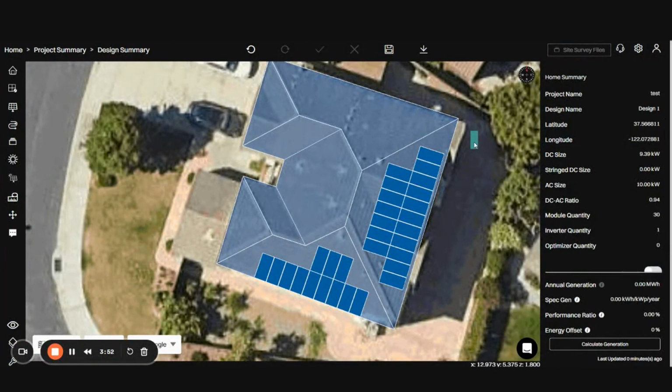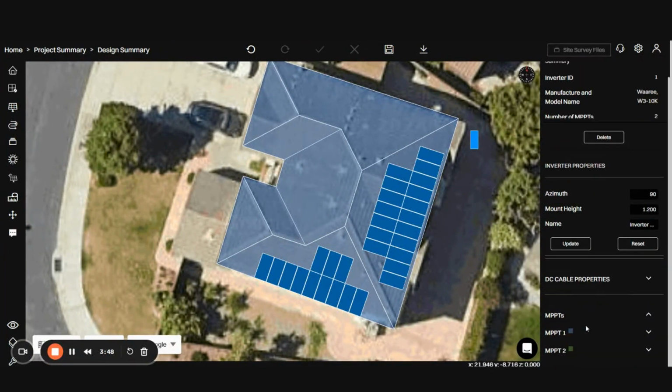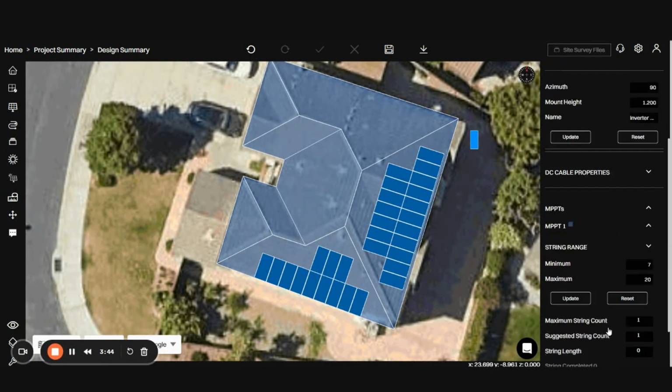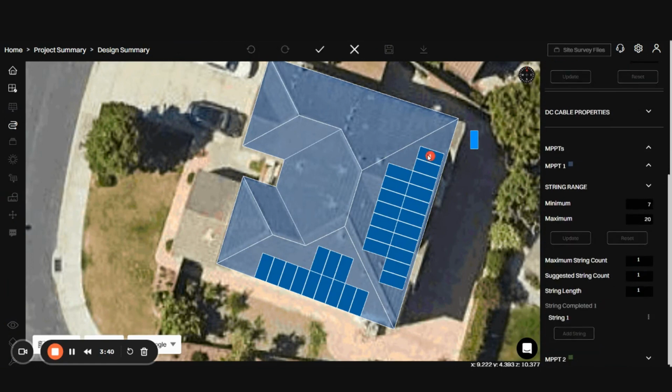Now, let's explore string inverters. Colors represent the maximum power point tracking, MPPT, for each string, aiding in differentiation.